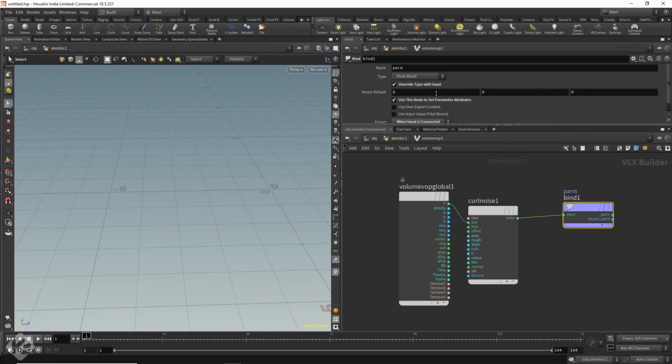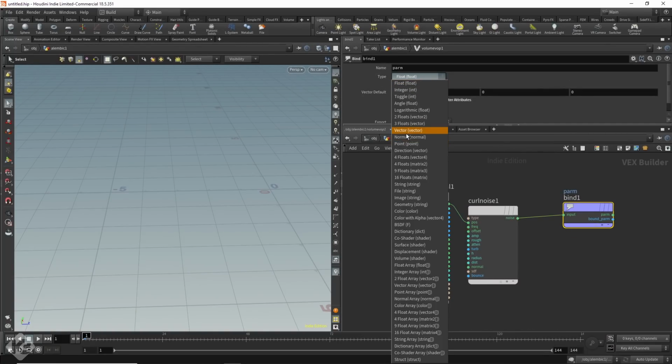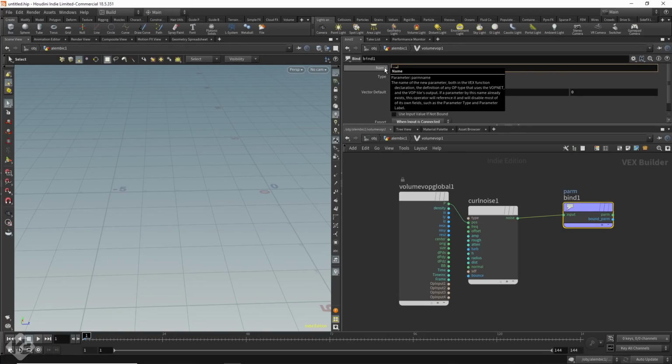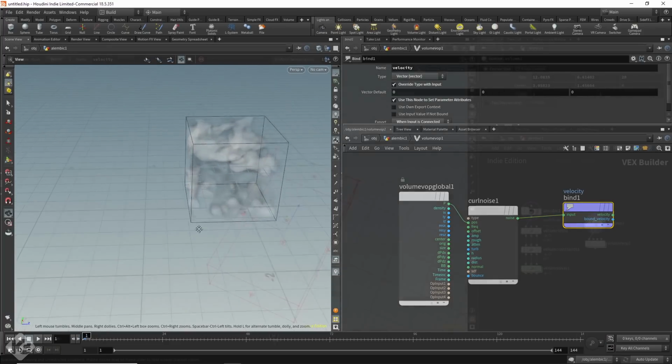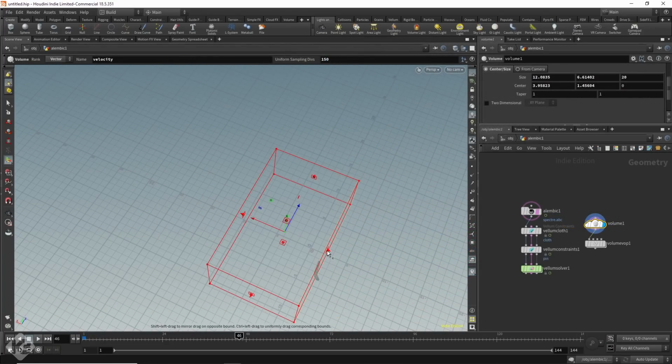This is tricky, but the more you do it, the more sense it makes. Houdini is all about data flowing. I also make sure the curl noise type is set to vector and the name is velocity. Remember, data. It gives me a cloud. How nice. Pretty, innit? I had to resize the volume to cover the animation so that the force field would affect the cloth throughout the whole timeline.